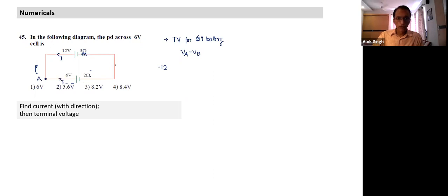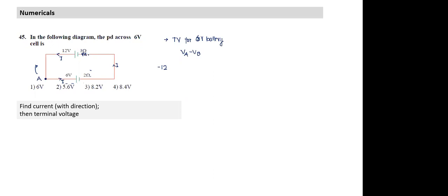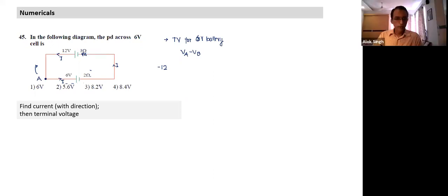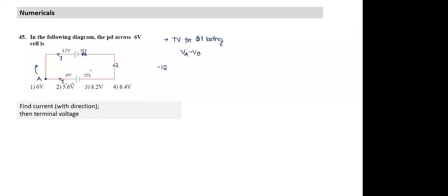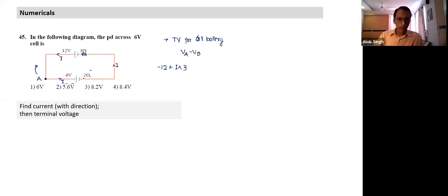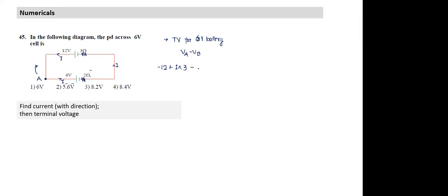Now I'm crossing the resistance opposite to the direction of current. In that case, will the sign be plus or minus? Plus. Plus I times the resistance. Then I cross this other resistance too, again moving opposite to the direction of current, so again it will be plus 2I.